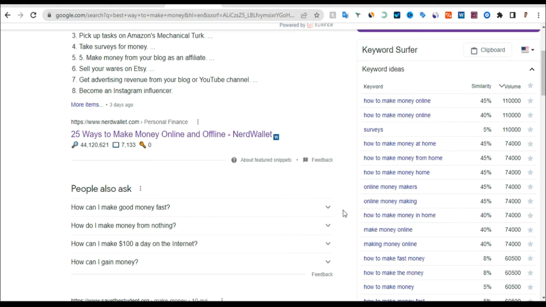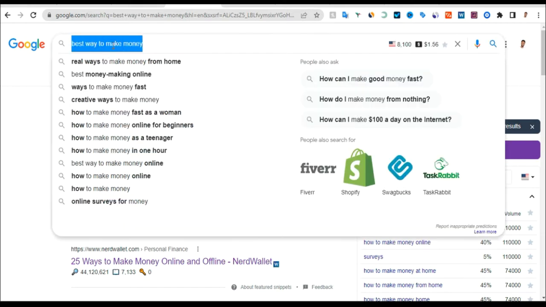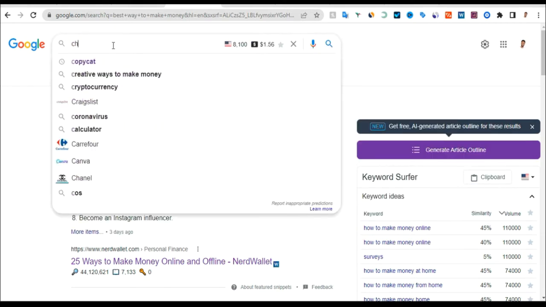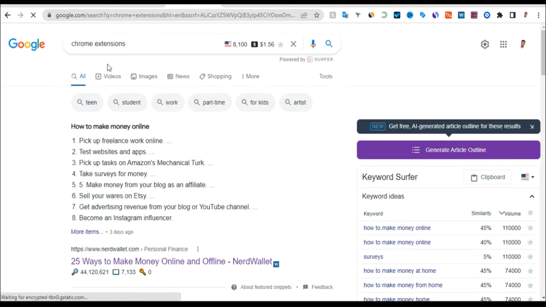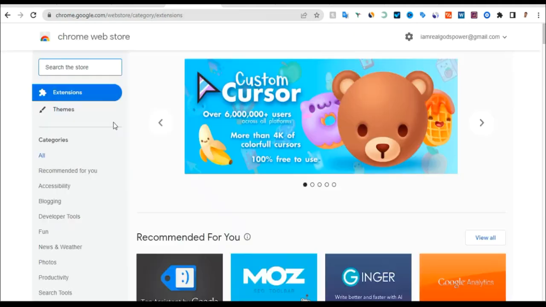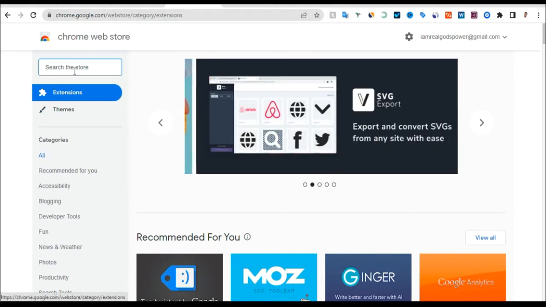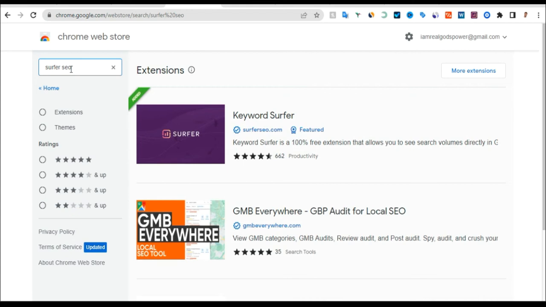Let us go to Google. So when you come to Google here, let me remove this and search for Chrome Web Store. Just search for Chrome extension, and it will pop up. You see Chrome Web Store, and click on it. When you click on it, it will open. What you are going to search for is this tool, which is Software SEO. Just search for Software SEO, and once you search for it, this is the tool.